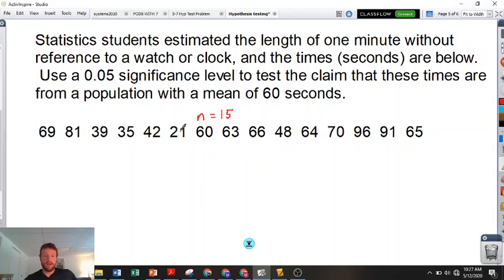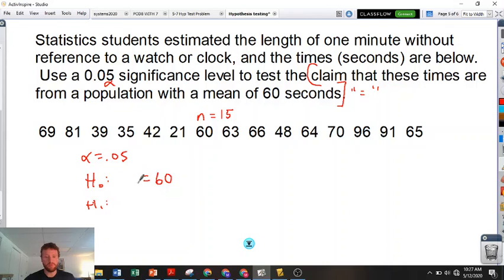Okay. I see a 0.05. Hello, alpha. I see a claim. I don't see any greater than, less than, equals, so a mean of is equals. So we're claiming the null, which is a tough thing to claim, because all you can do is either reject it or fail to reject it. So what are we really doing here? We got our alpha 0.05 per usual. We got a null hypothesis of equal to 60 seconds.